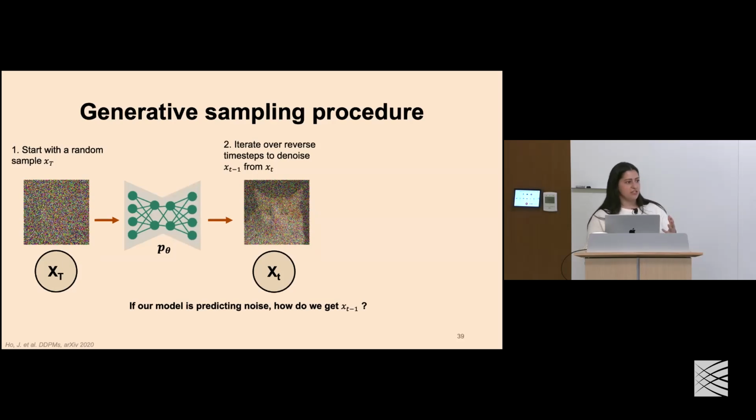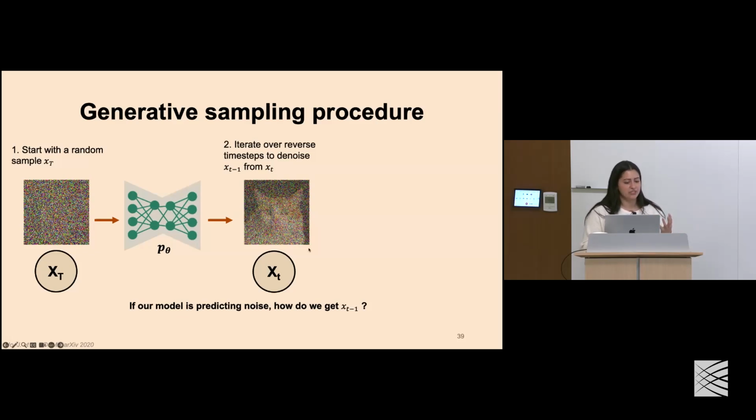Okay, so now we've trained our model, and the question is, how do we generate new data points? Now we can start with some random sample drawn from our Gaussian at time big T. We can iteratively run it through our neural network to denoise the inputs from x of t to x of t minus 1. So we're denoising in the reverse process.